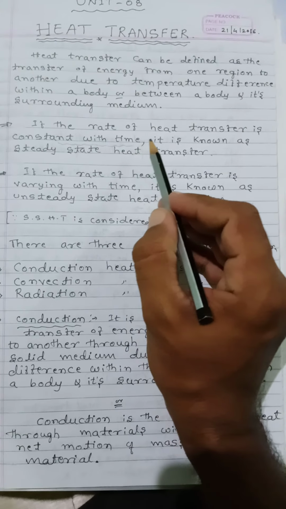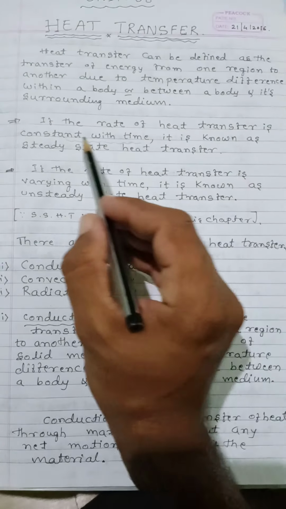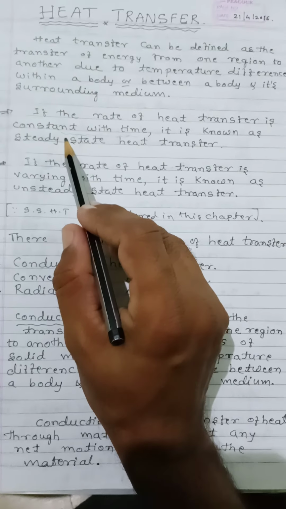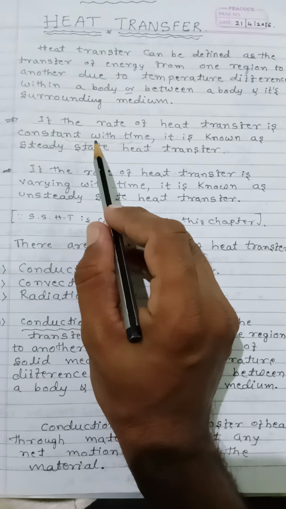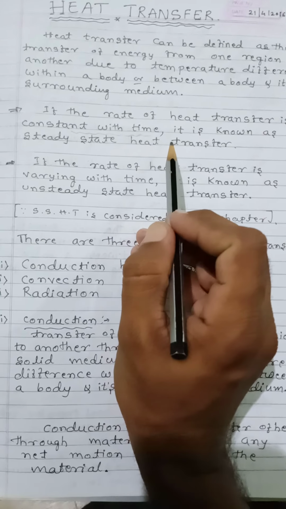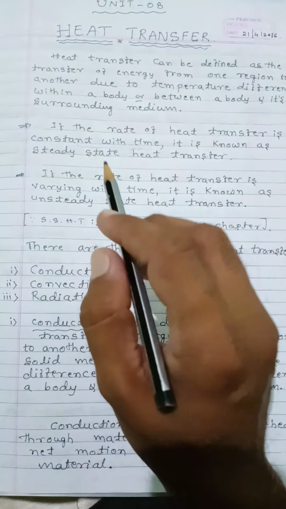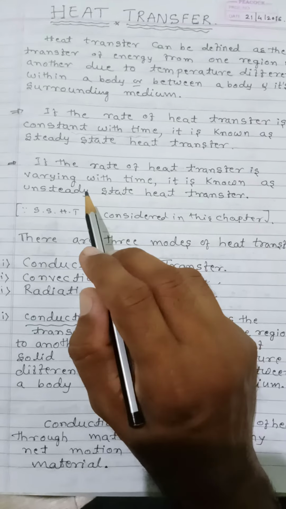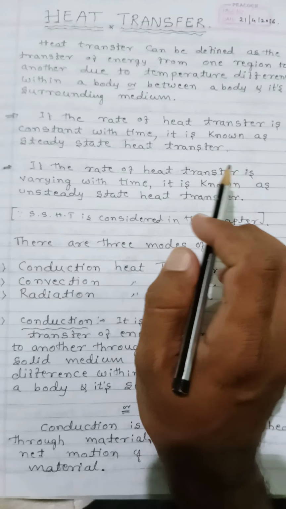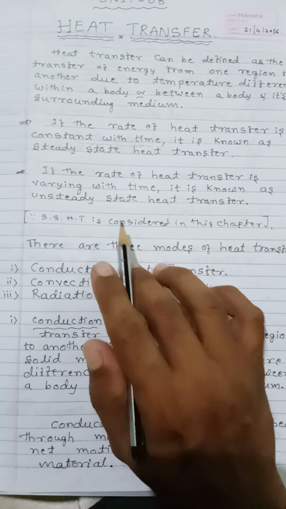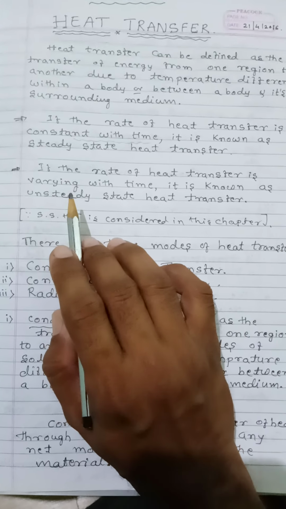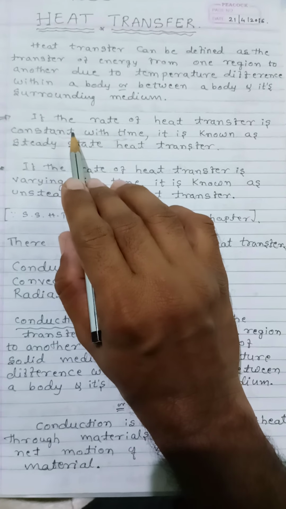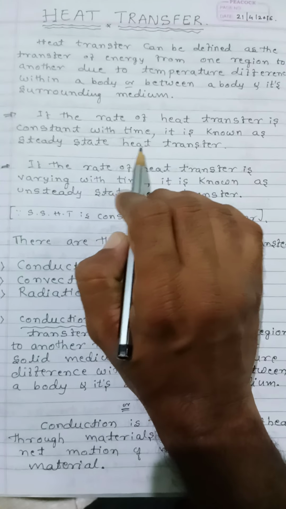If the rate of heat transfer is constant with time, it is known as steady state heat transfer.